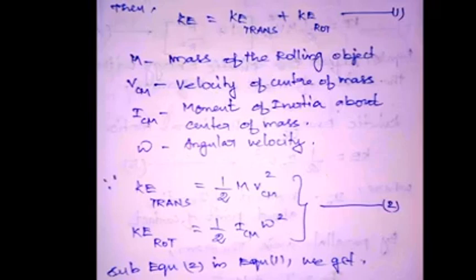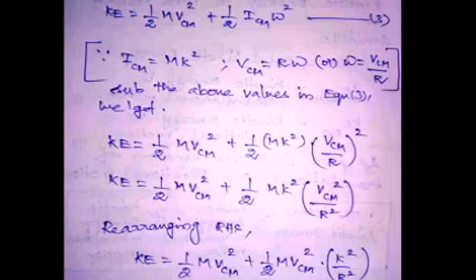What is the speed of the rolling object, and what about the moment of inertia in a circular path? We know the kinetic energy in translational is half M VCM square, and the kinetic energy in rotational is half ICM omega square. This is equation number 2. Then substituting equation 2 in equation 1, we get KE equal to half M VCM square plus half ICM omega square. This is equation number 3.